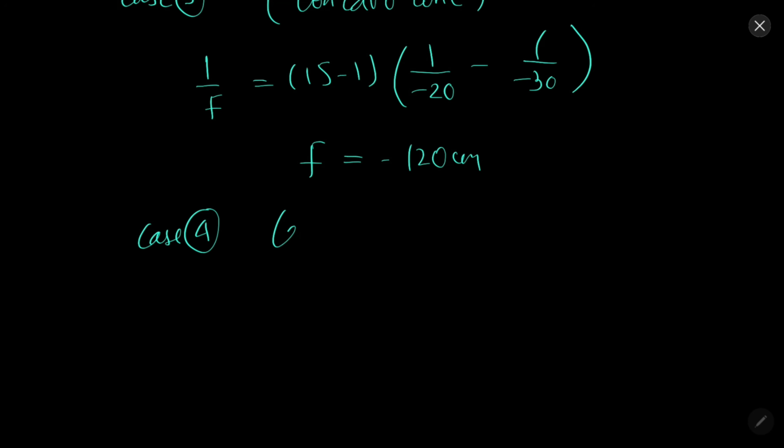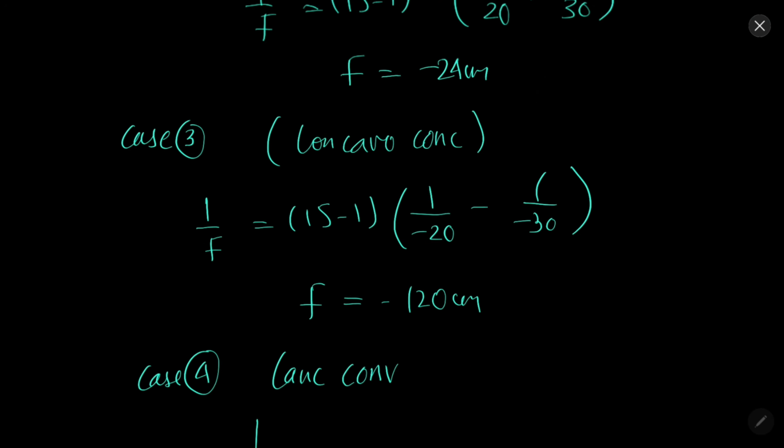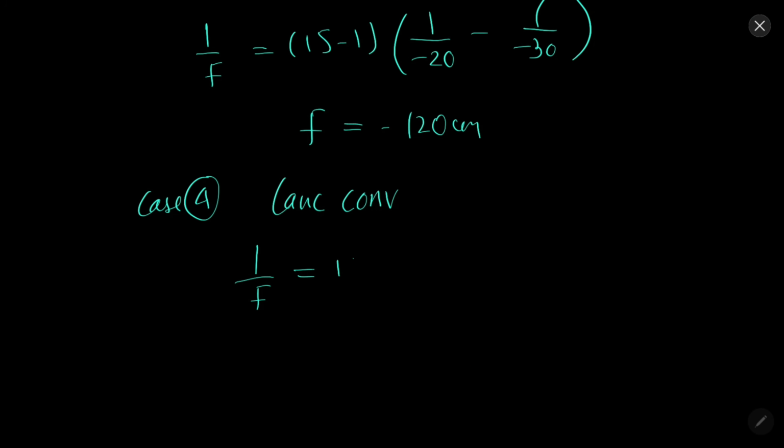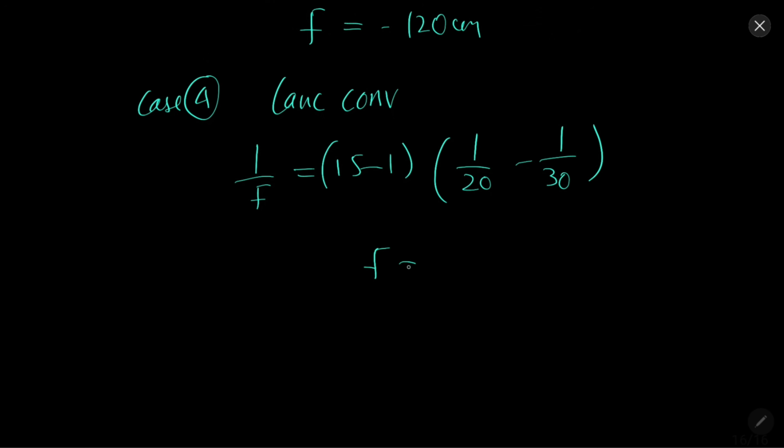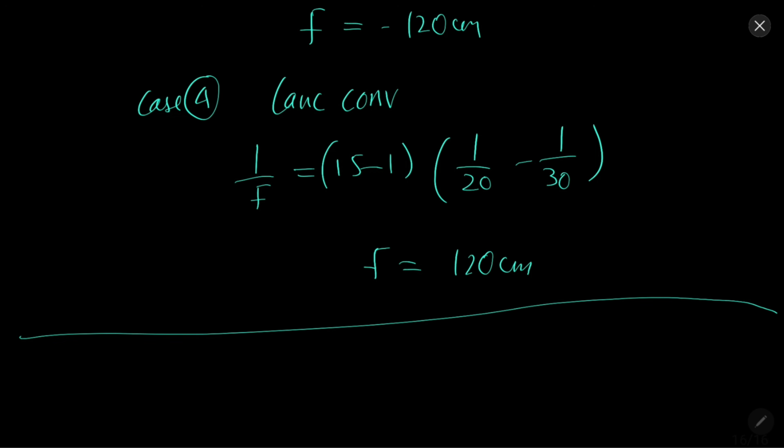Case 4, convexo concave. 1 by f equal to 1.5 minus 1, 1 by 20 minus 1 by 30, plus 120 centimeters. So these are various scenarios.